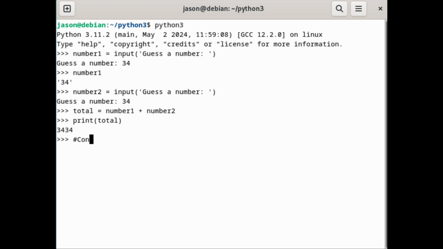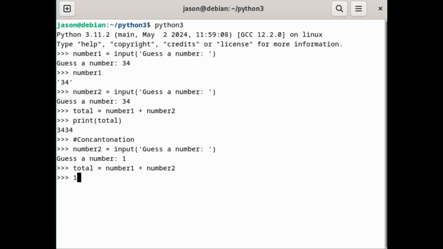So this is what we call concatenation. What concatenation does is it simply puts together or brings together two separate things. So for example, if number2 would be equal to, say, the number 1, and then we said the total is number1 plus number2, let's do print total. That would be 341, 34 plus, or concatenate, 1. It's kind of like how we can have f equals 'foo', and notice we can use a single quote now. b equals 'bar'. f plus b is going to be foobar.